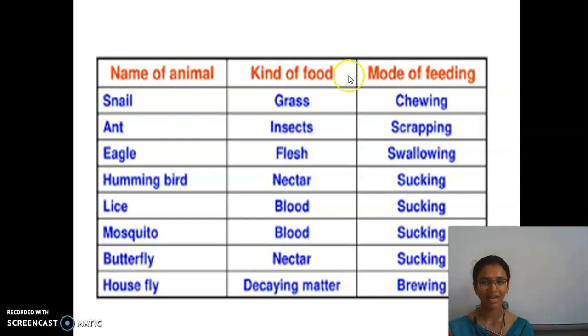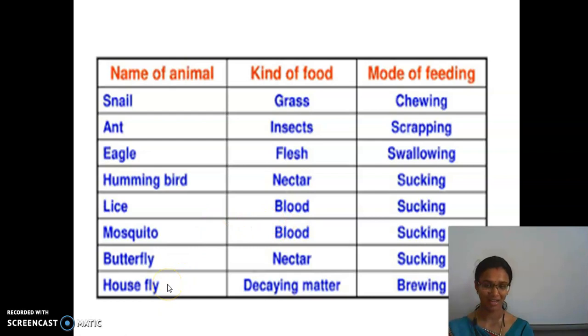And then eagle. What does the eagle eat? They eat flesh. They swallow it and the digestion takes place inside their stomach. And then hummingbird. What food do they eat? Nectar. They suck it from the plant. And then lice. They suck blood. Mosquitoes also suck blood from human beings. And butterflies also suck nectar from the flowers.